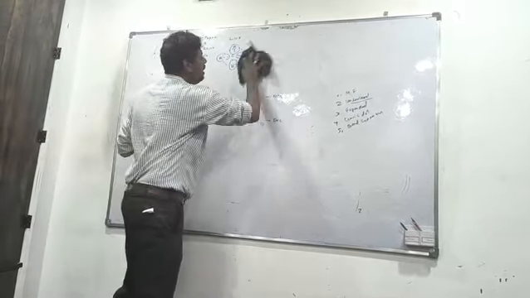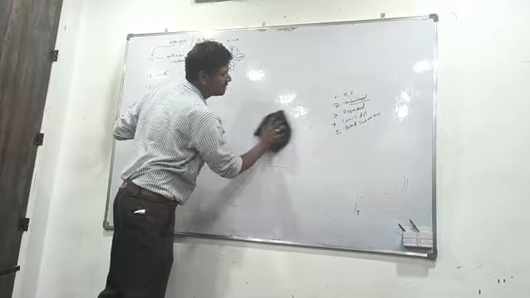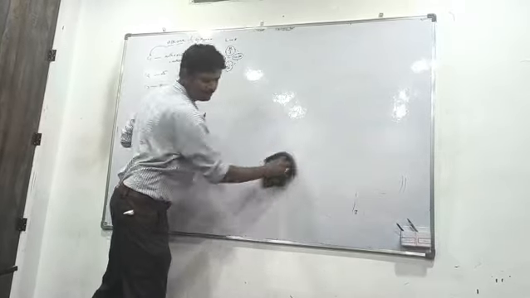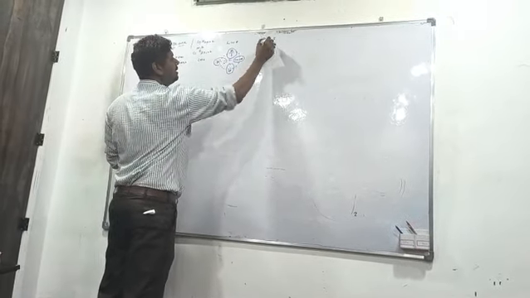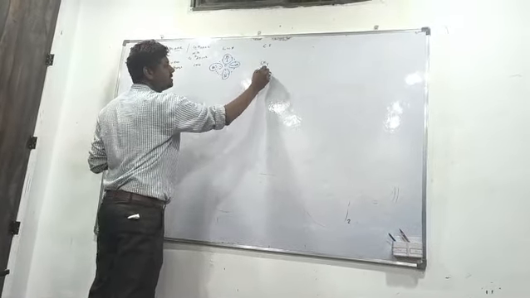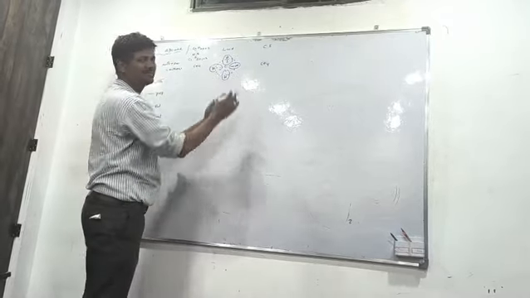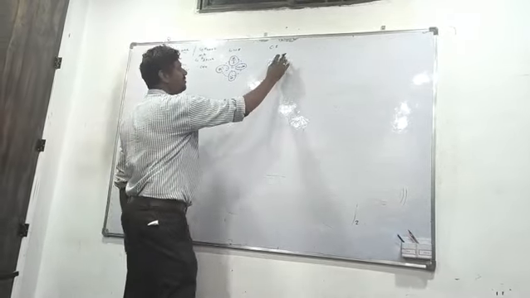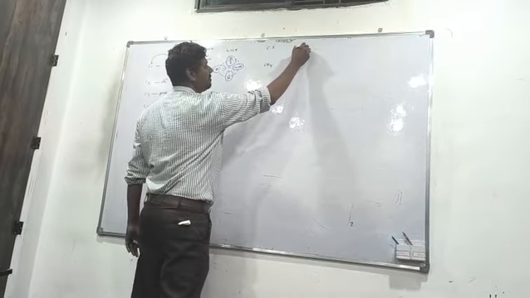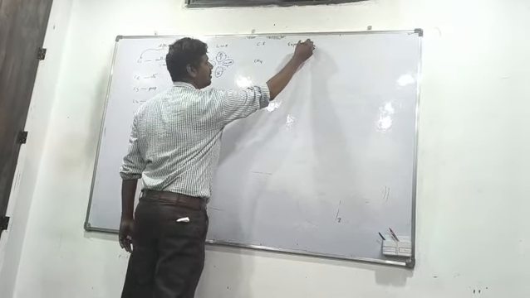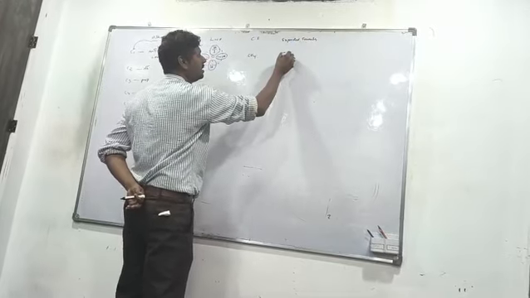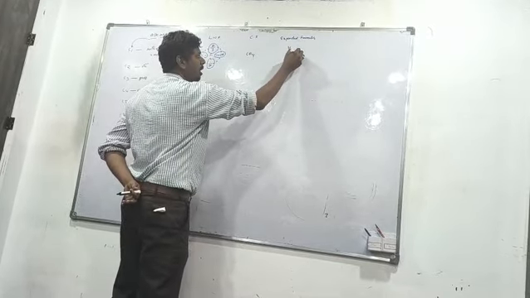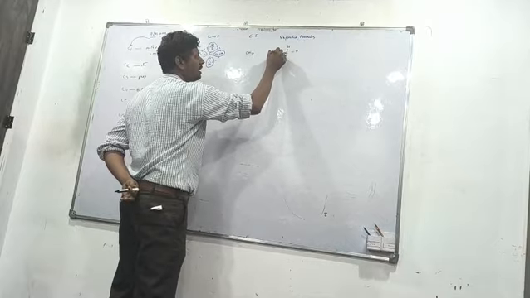Now we can write it as condensed as well as expanded formulas. Condensed formula is nothing but CH4, with all hydrogens near the center carbon. Then the expanded formula notation, beta: carbon containing 4 hydrogens.